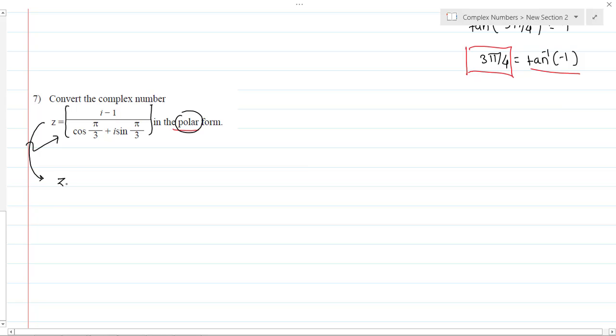Okay, so z is equals to, I will be having i minus 1 upon, so cos pi by 3 value we can substitute. What is pi by 3? It is 60, and cos 60 kitna hai? It's 1 by 2 plus i sin 60. Sin 60 is how much? It's root 3 by 2. Okay, now see here, now we can have the standard in the numerator and the standard in the denominator.